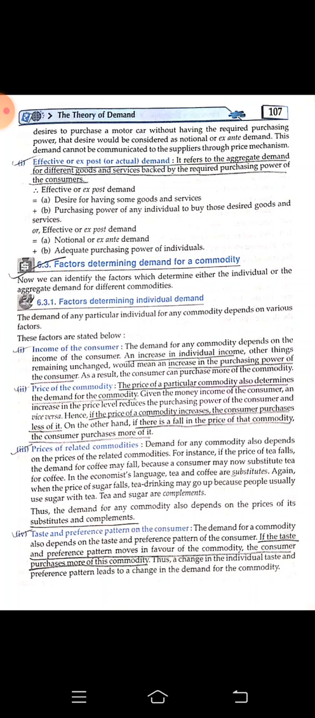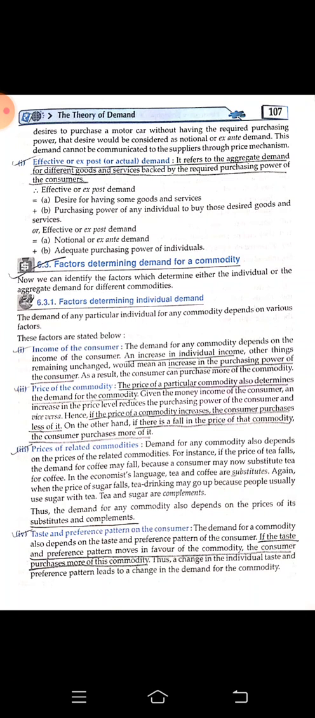Okay, next is price of the commodity. So here it's a simple logic. The more the price of a commodity increases, the demand will start decreasing for that commodity. And the more the price decreases, we will find demand for that commodity is rising. So demand and price move in the opposite direction. Price is increasing, demand is decreasing. And price is decreasing, demand is increasing. We will find it in an opposite direction.